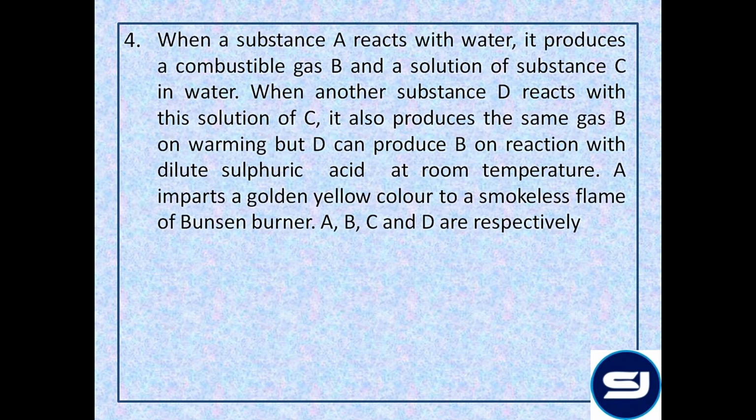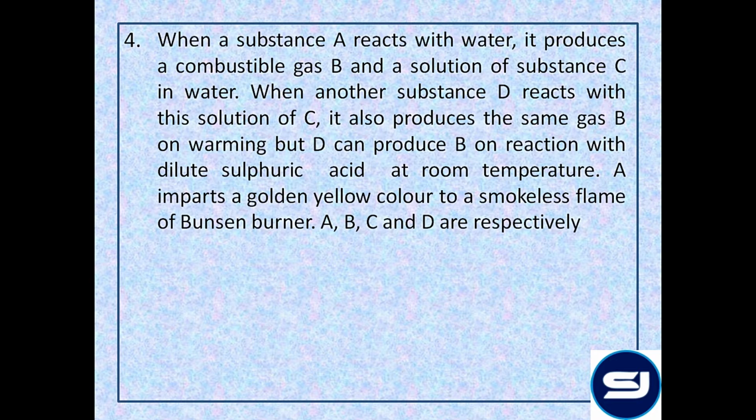Next question. When a substance A reacts with water, it produces a combustible gas B and a solution of substance C in water. When another substance D reacts with this solution of C, it also produces the same gas B on warming. But D can produce B on reaction with dilute sulfuric acid at room temperature.